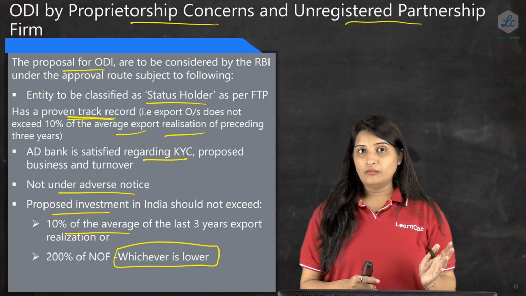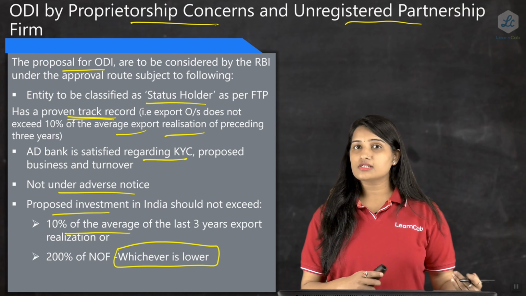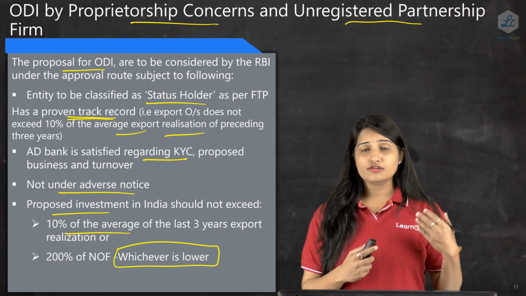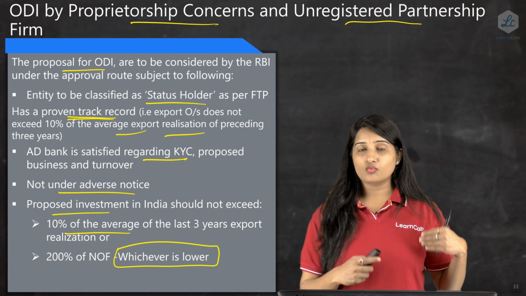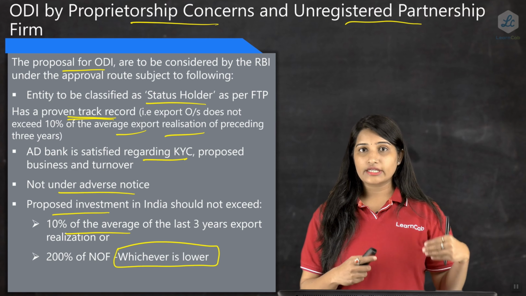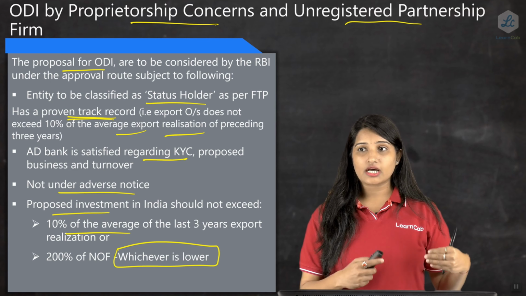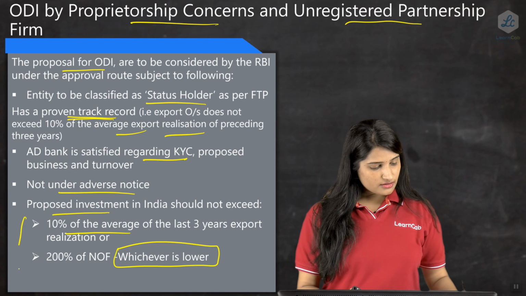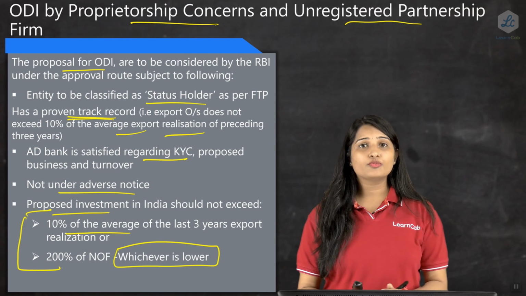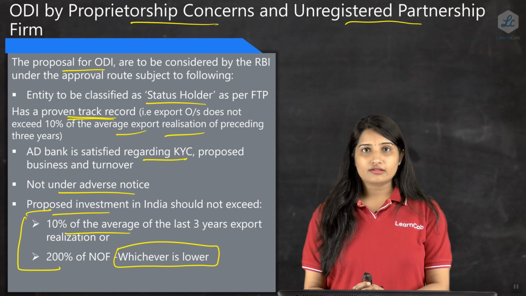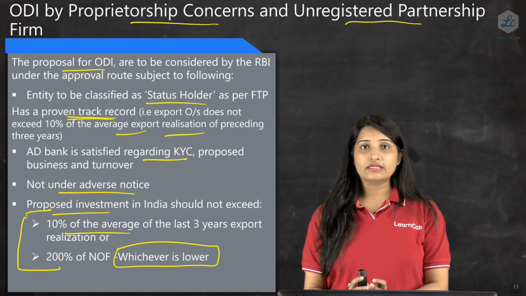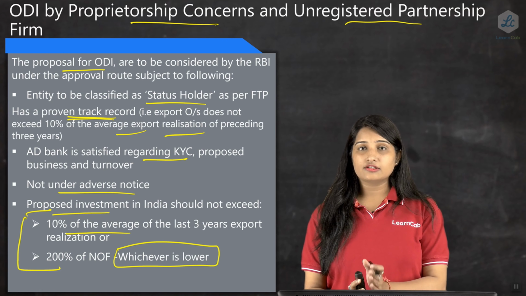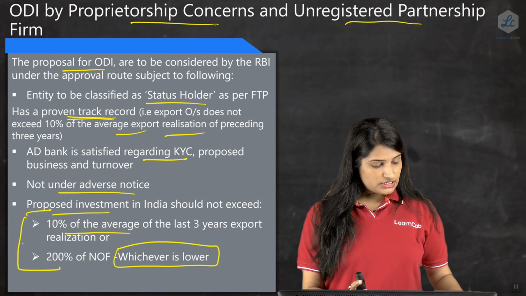Whereas in case of an Indian party, or let's say the approval route, how much is allowed? What did we study? Yes, it is 400% of the net worth, calculated as per the last audited balance sheet. But here, in case of a proprietorship concern or an unregistered partnership firm, the limit should not exceed either of these two.